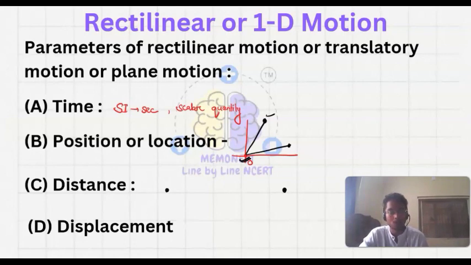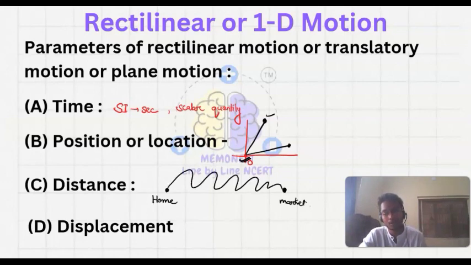Okay, so this is the home and we are going to market, and we know that while we are going, we don't have only one way possible to go there. We can go in any other way also. Let's say one boy comes and goes to the market in this manner.